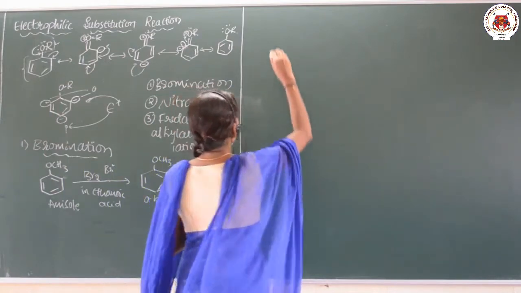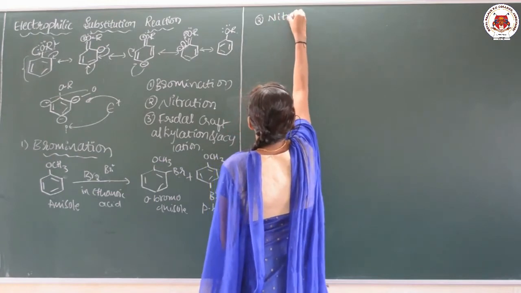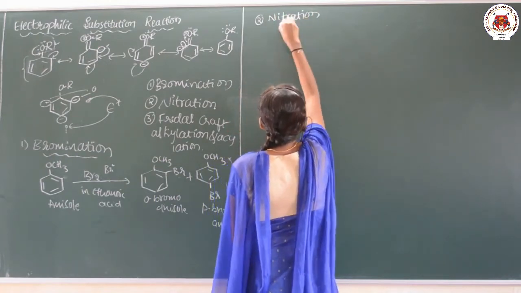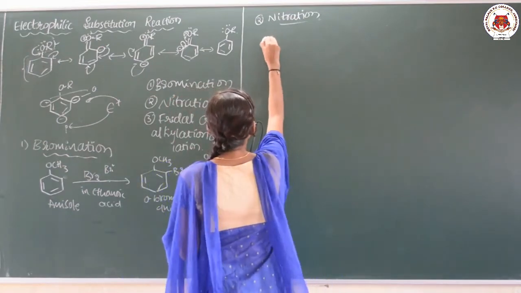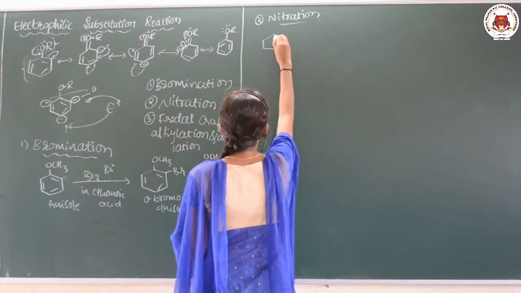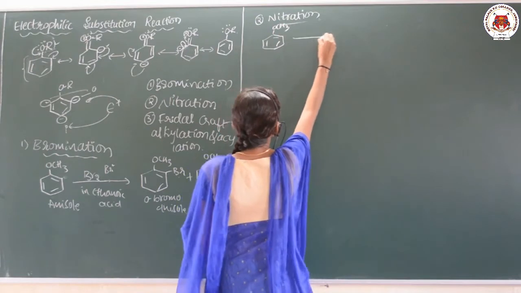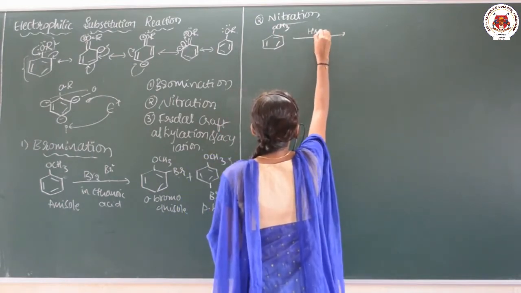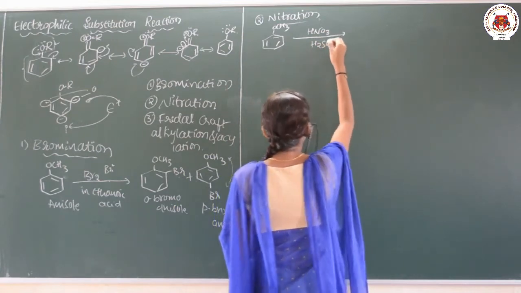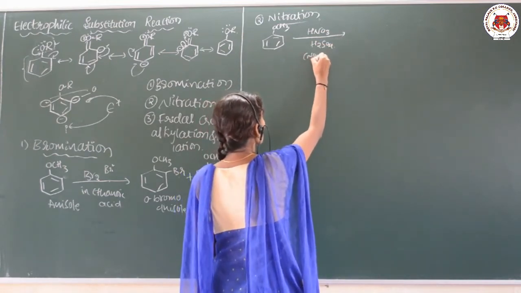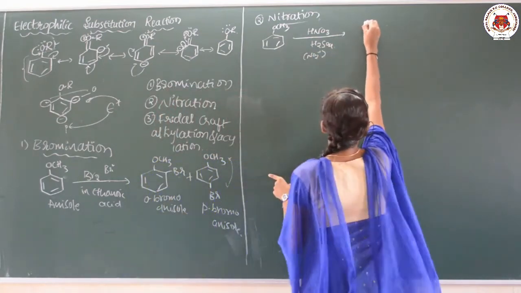Okay. So let us go for one more reaction, that is nitration. Here anisole is treated with nitrating mixture, that is concentrated HNO3 and H2SO4, and here the electrophile is NO2 plus, that is the nitronium ion, and then what will be the product?